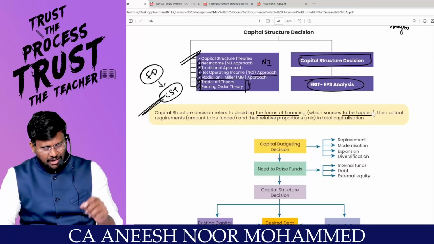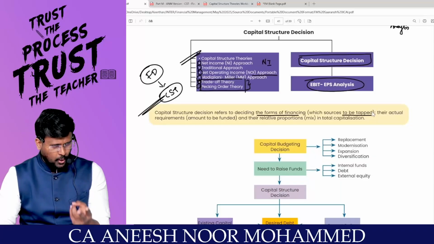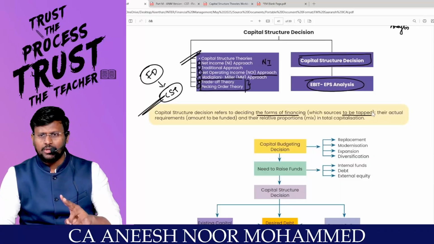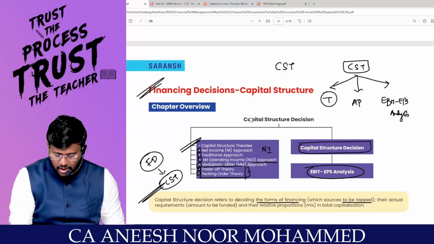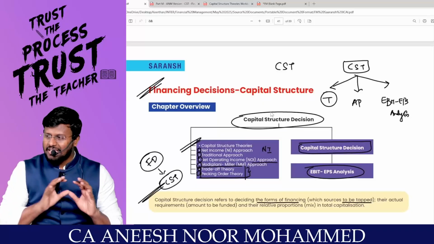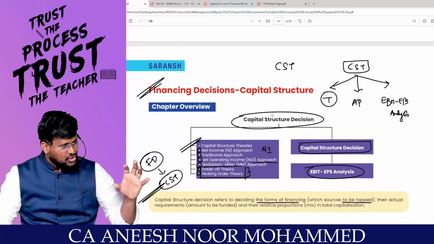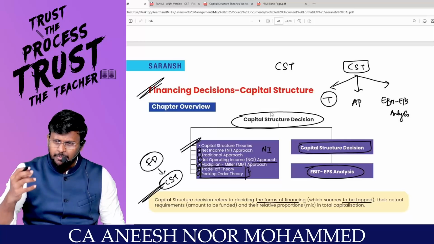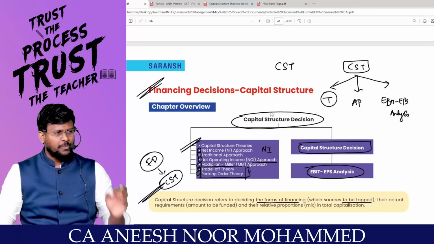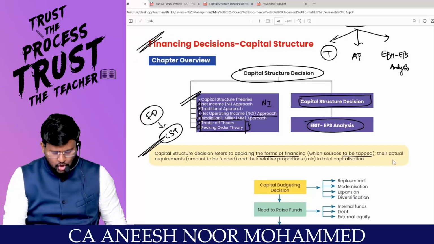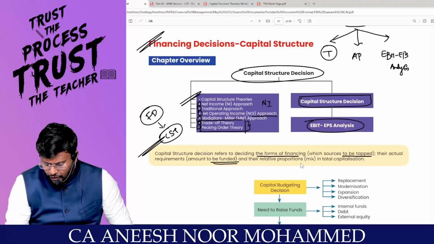So if you are going to raise a fund of 50 lakh, whether you have to raise it by equity, by debt, or by a mix of both, such a decision is called capital structure decision. That is a chapter, capital structure decision, but it is not capital structure theories. That is different. Capital structure decision means in my capital structure, how much percentage should be equity, how much should be debt, how much should be preference. Are you with me?